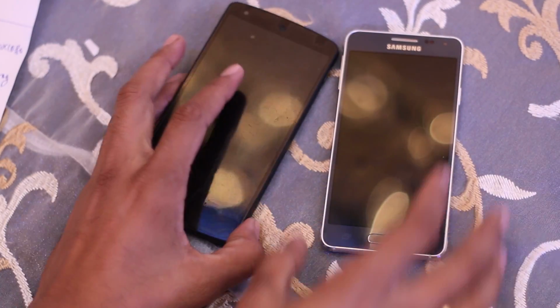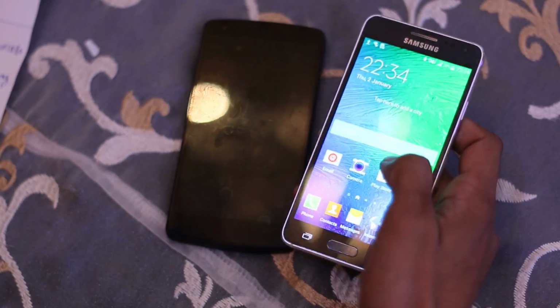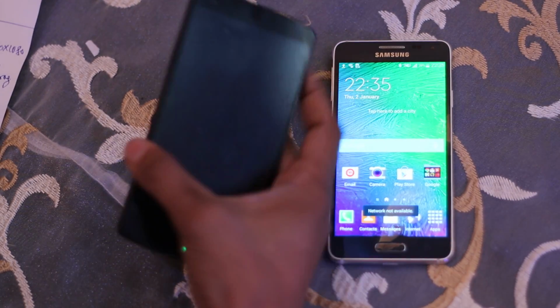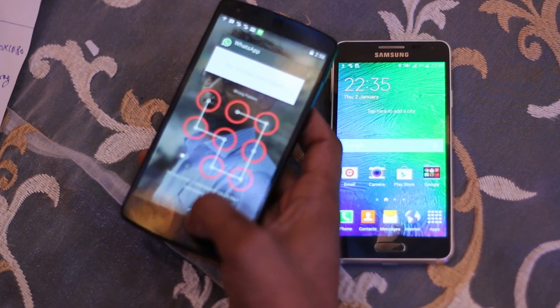In today's video I am comparing two smartphones, Nexus 5 and Samsung Galaxy Alpha. Samsung recently launched the Galaxy Alpha at a price tag of Rs 40,000, whereas the Nexus 5 is available at a price tag of Rs 30,000.